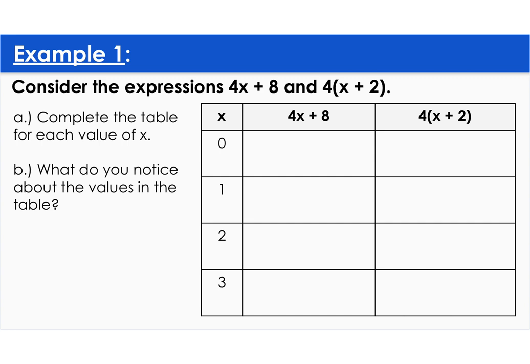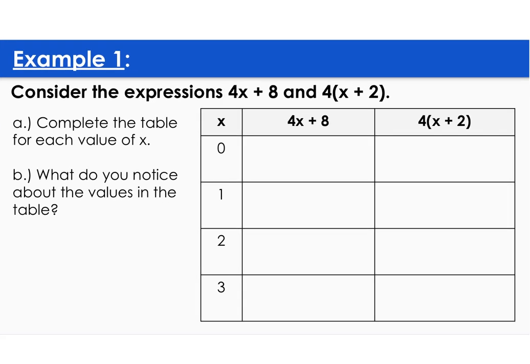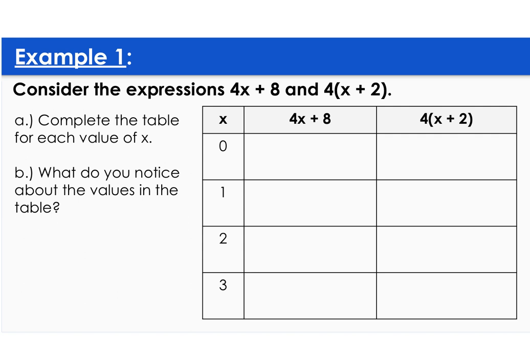So we're going to substitute for x. We're going to put 0 in for x. So we're going to go 4, put the 0 in for x, plus 8, and solve. So 4 times 0 is 0, plus 8 is 8.